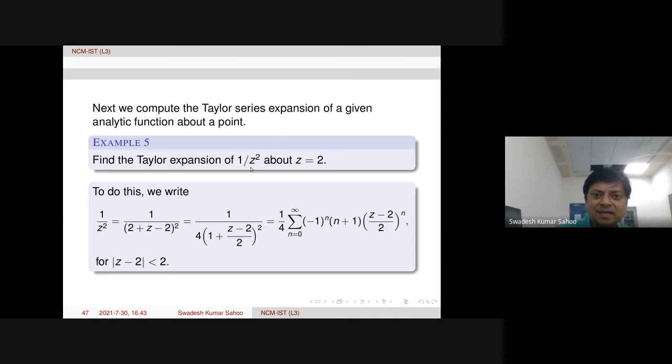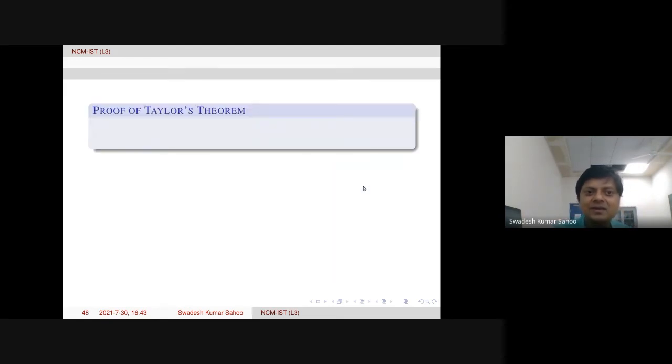And here you see at z equal to 0, the function is actually not analytic. And you can see the disk centered at 2 with radius 2 is within the analytic region. That means the maximal disk we can draw about z equal to 2 is just touching the origin. So the radius of convergence is 2. This comes from Taylor's theorem. Anyway, now we go to the proof of Taylor's theorem.